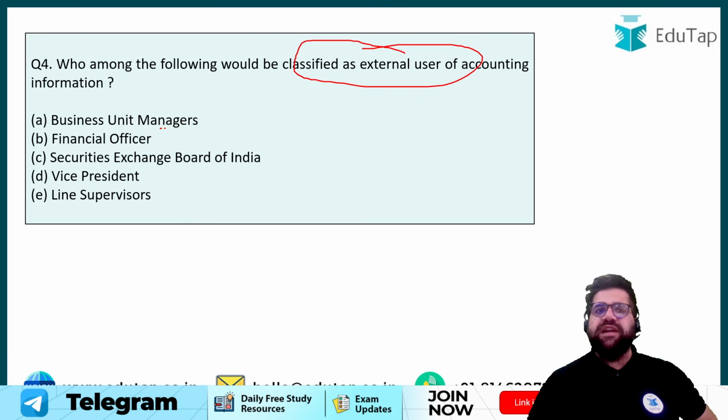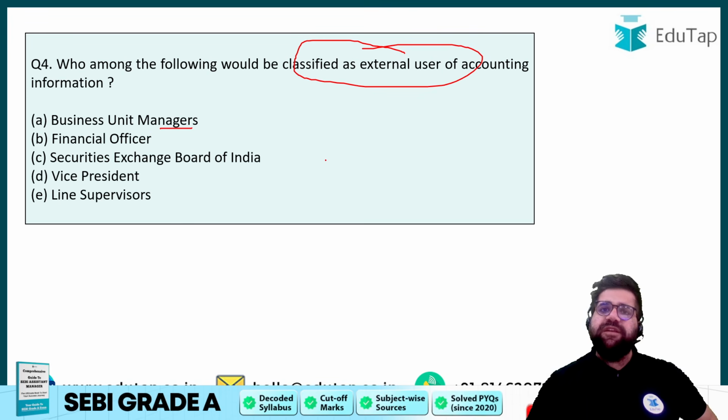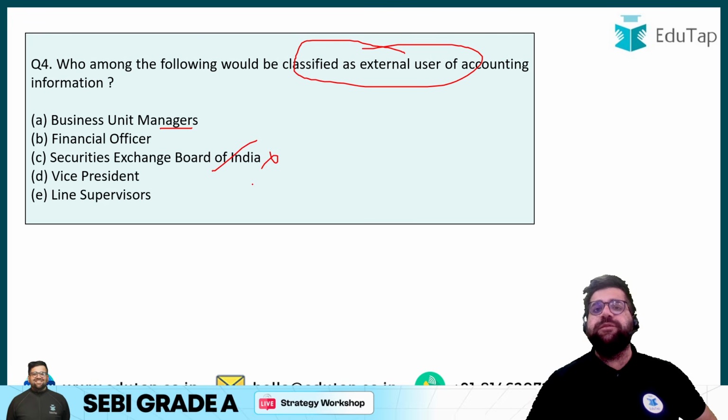See, business unit manager is a manager working in the company. Financial officer is again a manager working in the company. SEBI, is SEBI working in your company? No, right? SEBI is external. Therefore, your answer will be option number C.